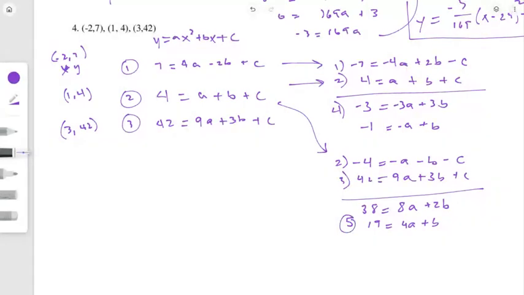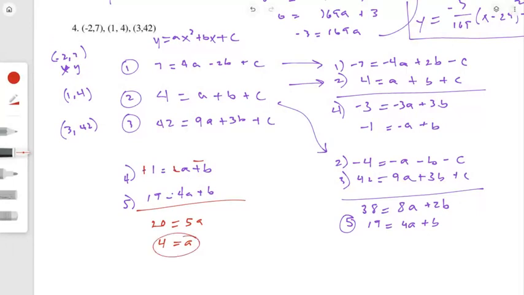Okay, so the next thing I want to do is combine 4 and 5 together to solve for one of my unknown variables. Looking at these, I see that if I multiply one of them by a negative, say 4, it will make that positive, positive, negative. And I know that if I add straight down now, I will get no more b's. So the b's get eliminated. And then I could solve for the a. A ends up being 4.